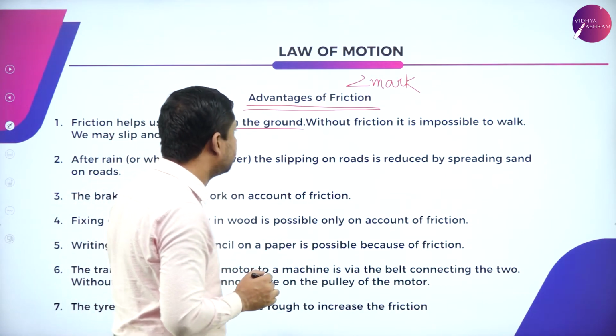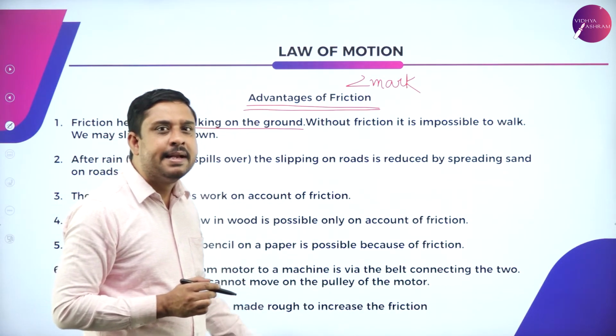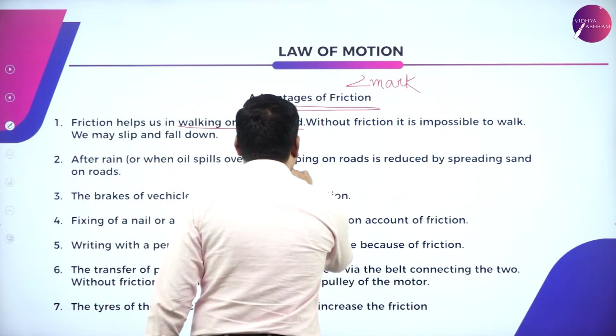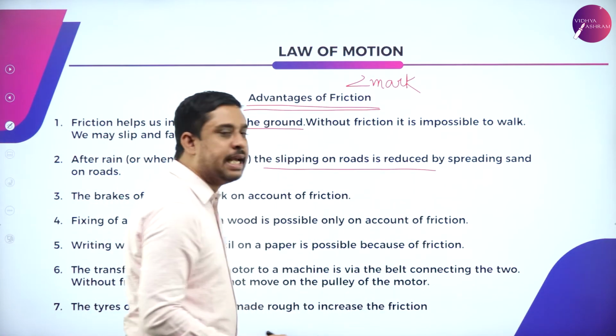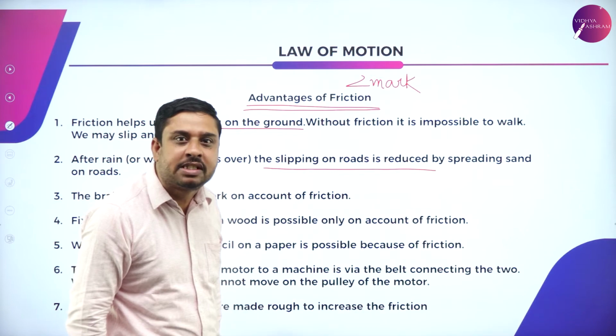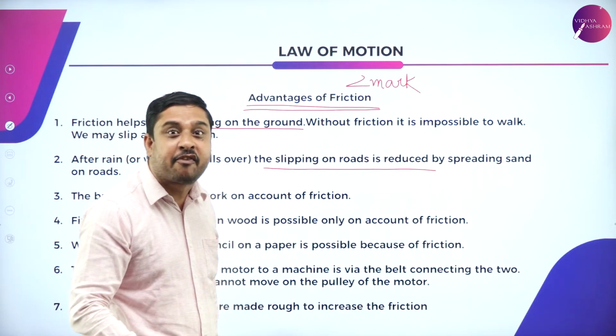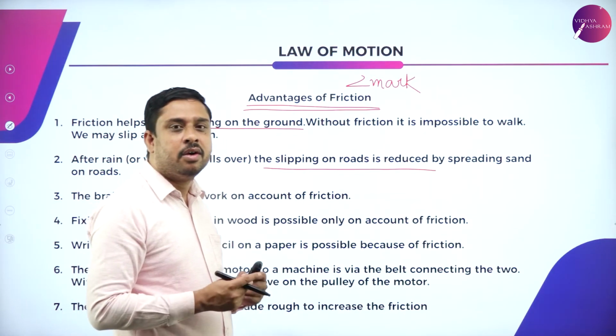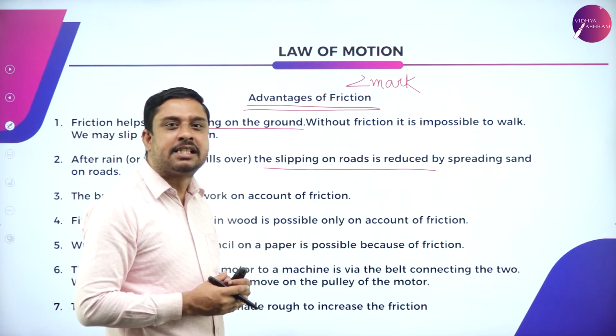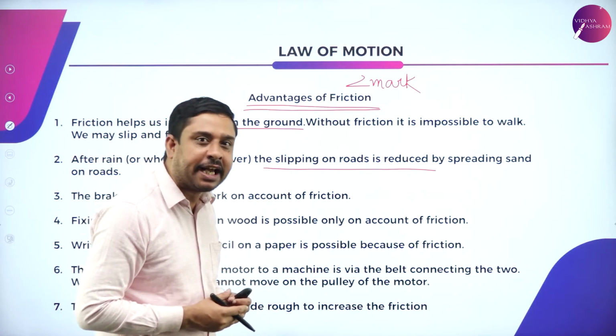Second one, as I told, slipping on roads can be reduced by making the surfaces hard so that there is presence of friction.